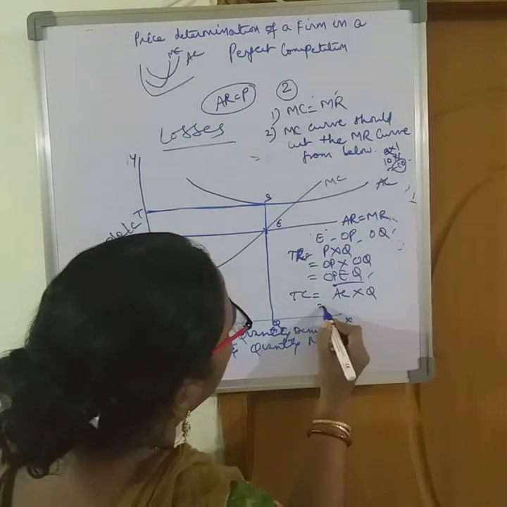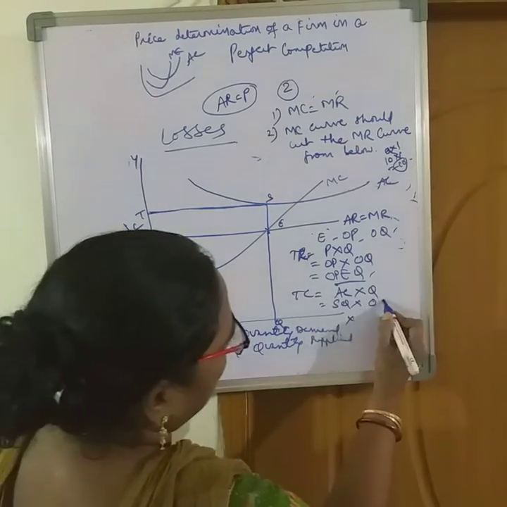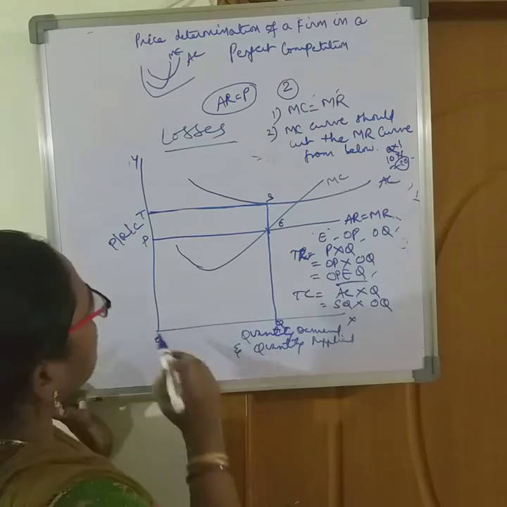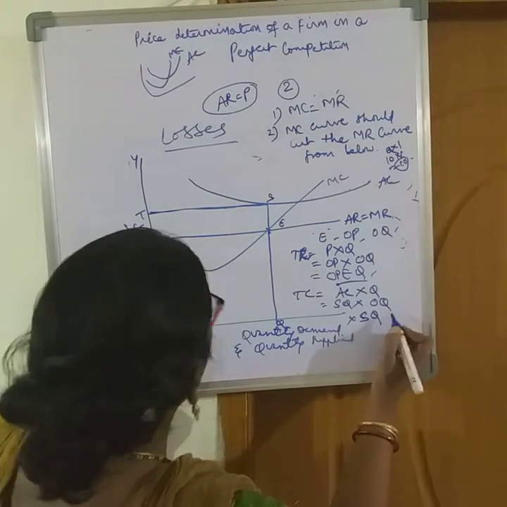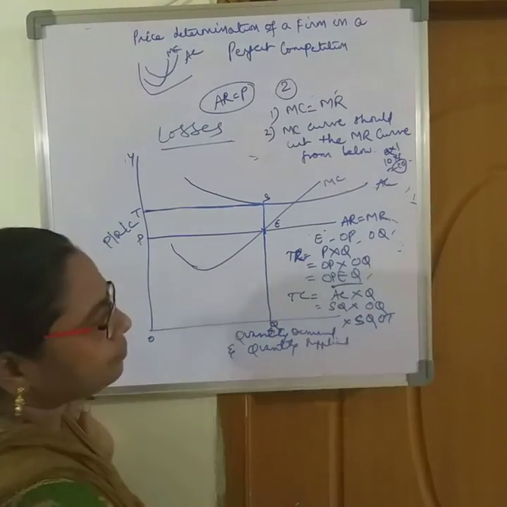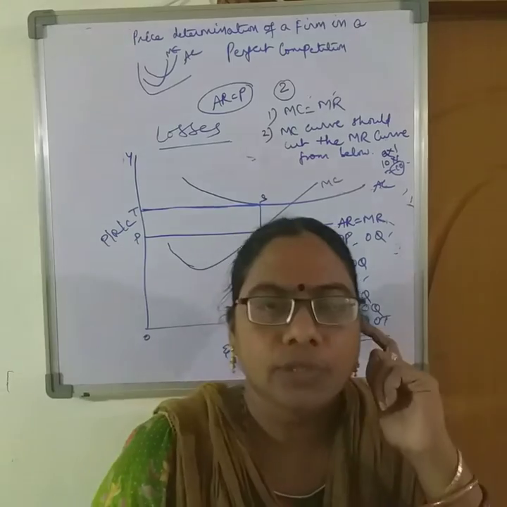Let me write SQ, and how many are produced? OQ. So the total cost is SQOT. Okay, the area SQOT is the total cost.